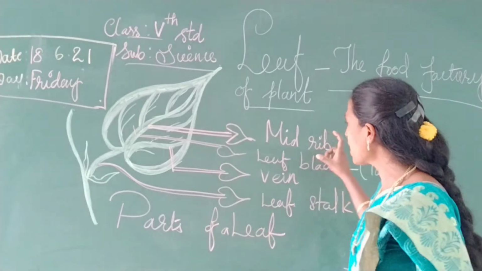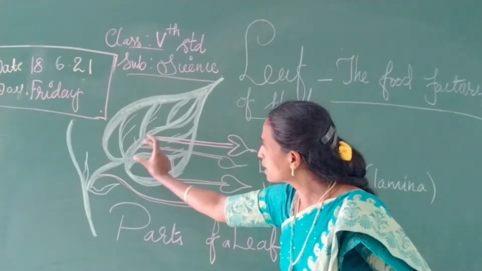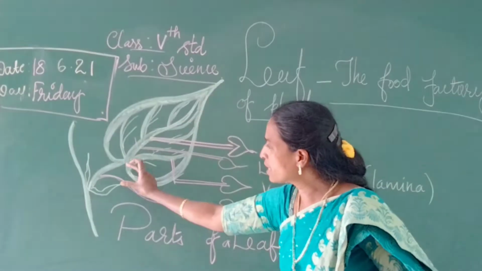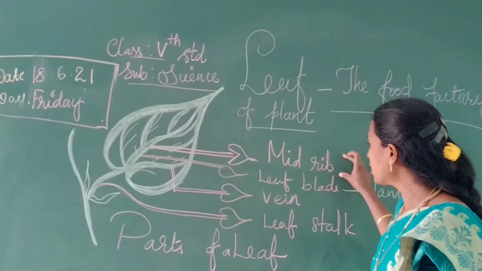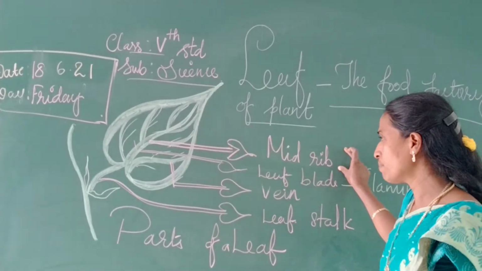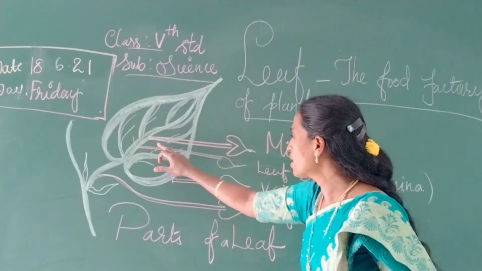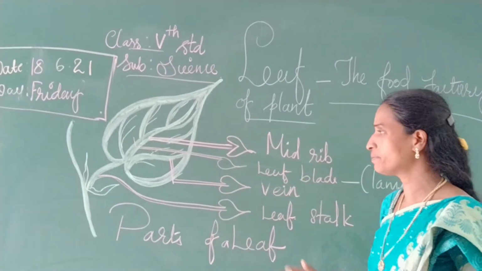See here, I have written midrib. This particular portion, from where it is going to start, we can call the midrib. Yes children, midrib. And here is the leaf blade, the green color part of the plant.